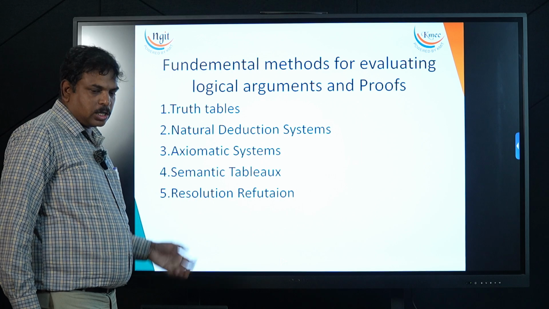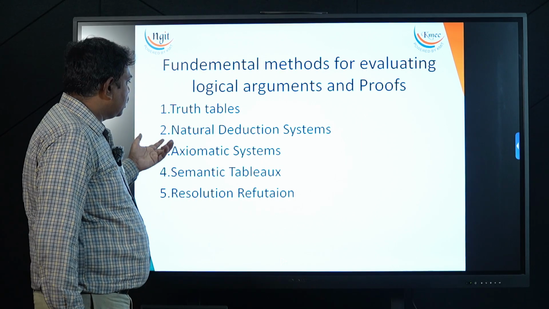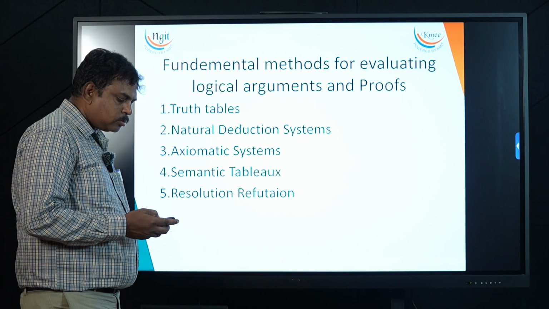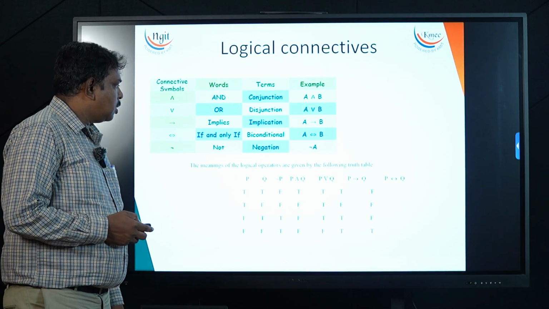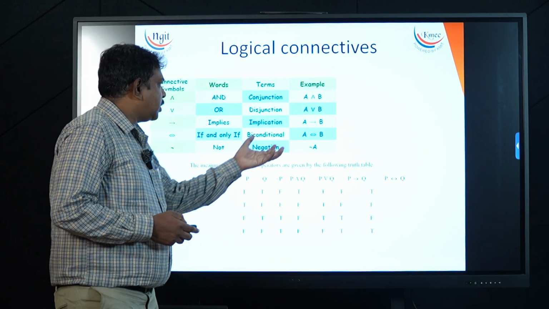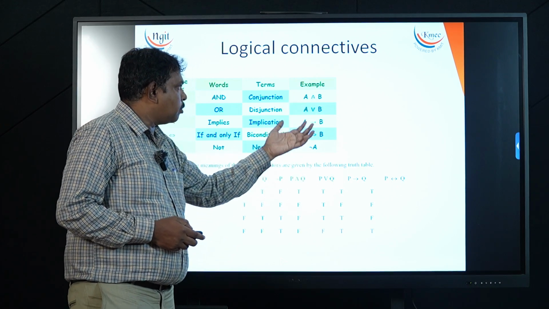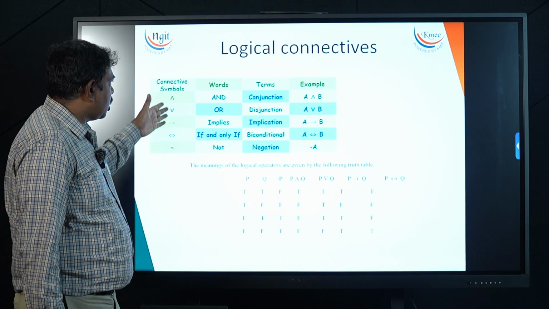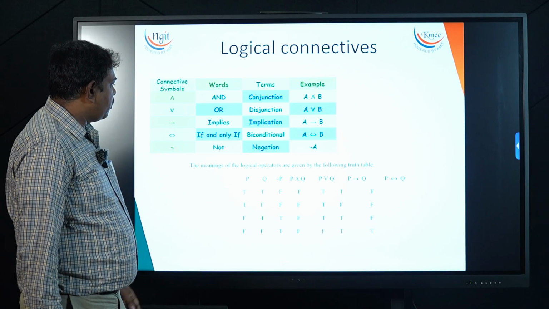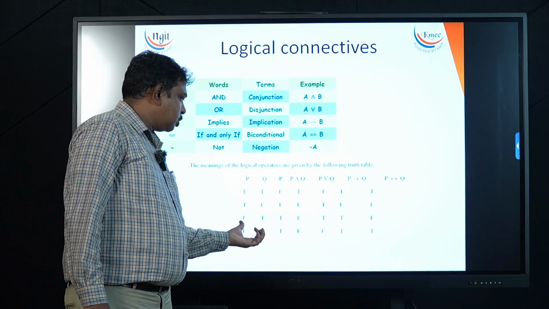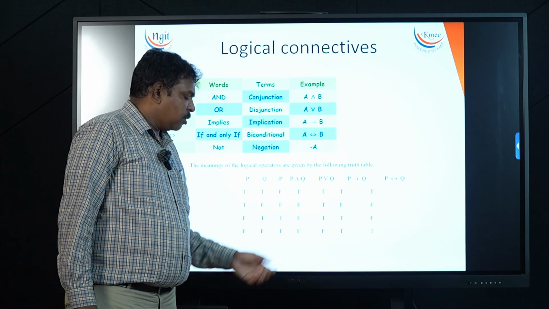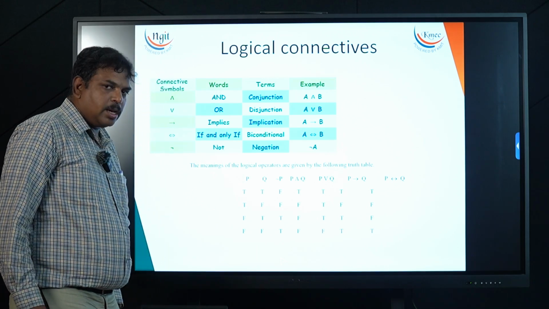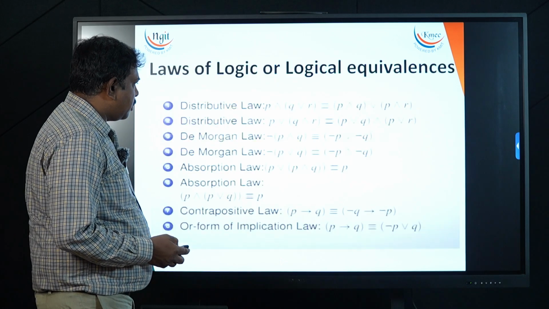The first one is the basic method, which we have used since our childhood and in the last 2 topics of the third unit: the truth table. We all know truth tables and how to write them. We have different formulas, we prepare well-formed formulas A and B, and we connect those formulas using connective symbols or logical operators. We take all possible truth values of these variables, and we take the help of these connective truth tables to derive any proof. Let us see how we have done this.